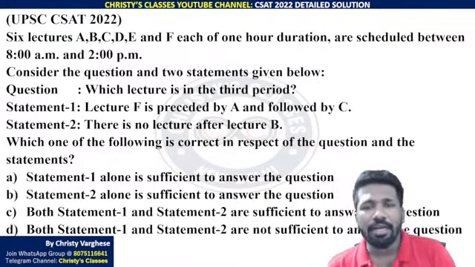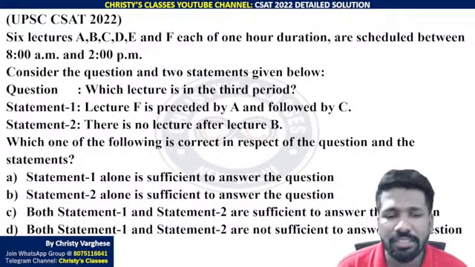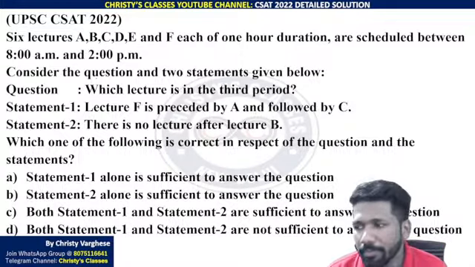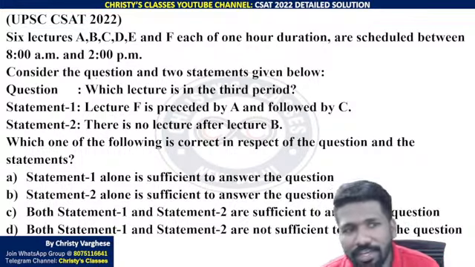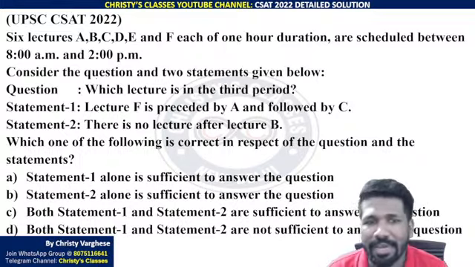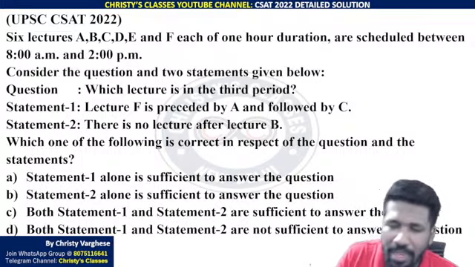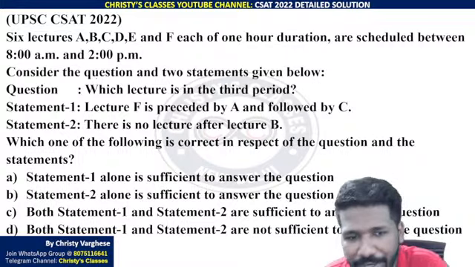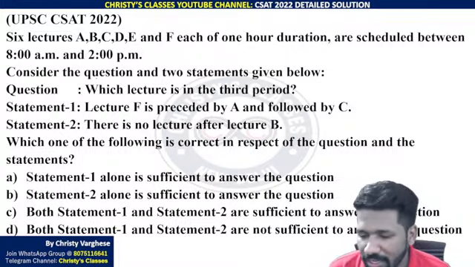As you already know, I guess, in the last 2-3 years many data sufficiency problems have been asked. I think in 2022 about 4 to 5 questions of data sufficiency were asked. I will not consider data sufficiency as a separate chapter. It is actually questions from different chapters asked in the form of data sufficiency. So let's see this question, make a try. This is connected with ordering itself.